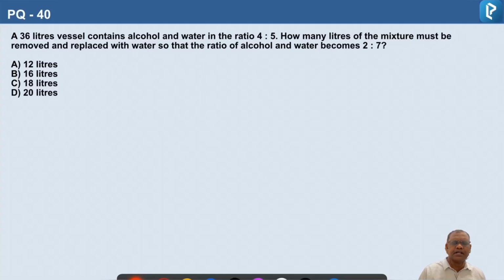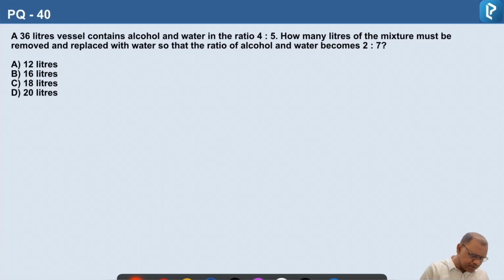Question number 40. A 36 liters vessel contains alcohol and water in the ratio of 4:5. How many liters of the mixture must be removed and replaced with water so that the ratio of alcohol and water becomes 2:7? So here we have to replace water. So we have to compare the concentration of alcohol. So initial alcohol percentage is 4 parts out of 9 parts.